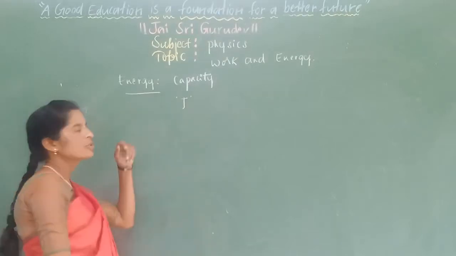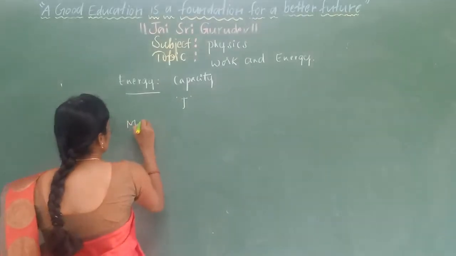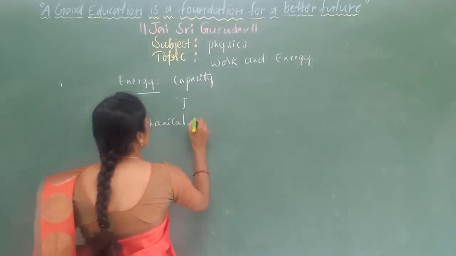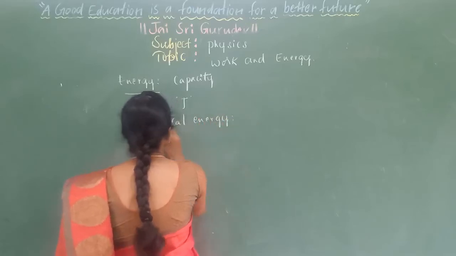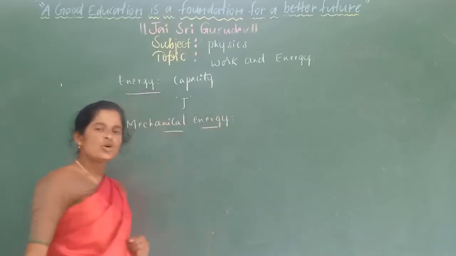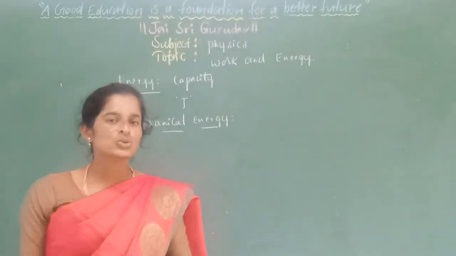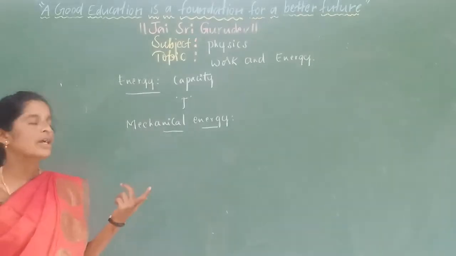Under this we need to discuss mechanical energy also. It is obvious that the energy in any object is either due to its motion or due to the position of a body.